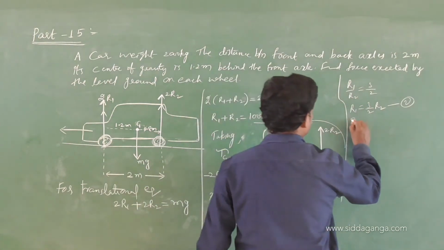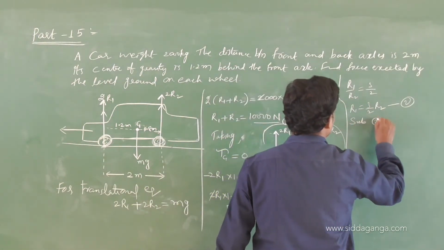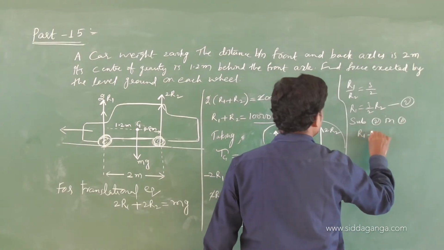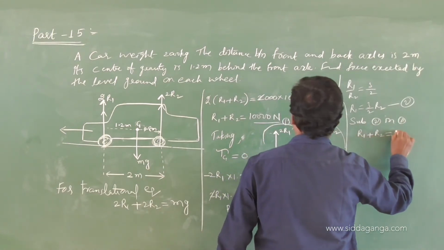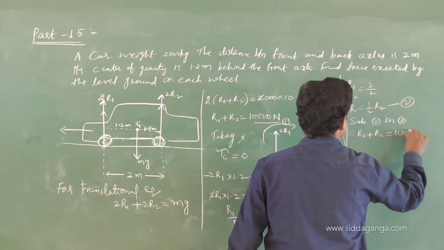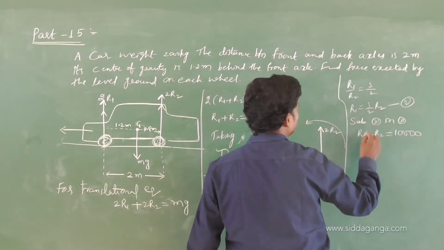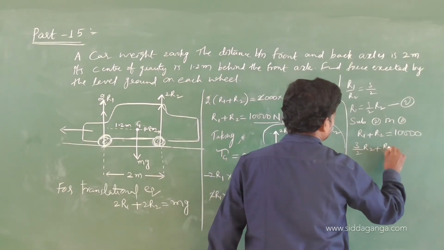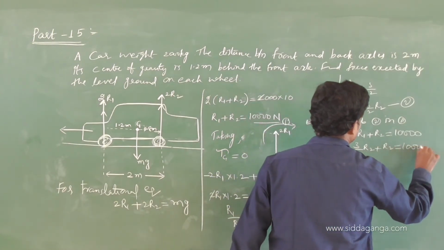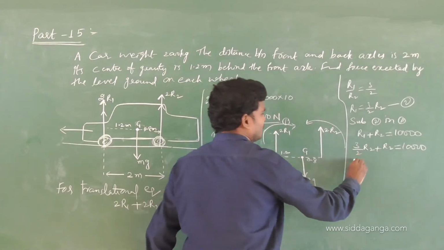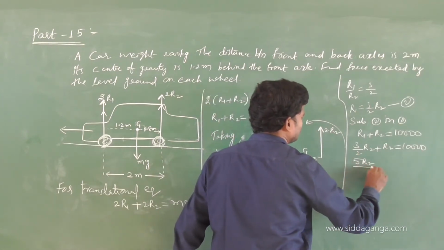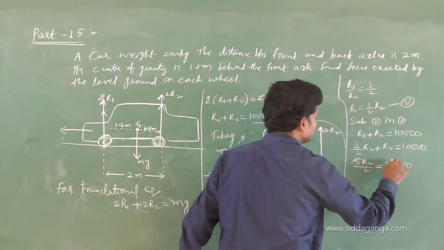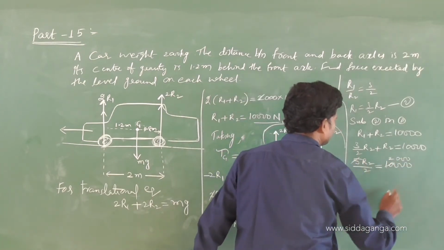Substitute 2 in 1. What is 1? R1 plus R2 is 10,000. And R1 is 3 by 2 R2, so this is 5 R2 by 2, equal to 10,000.